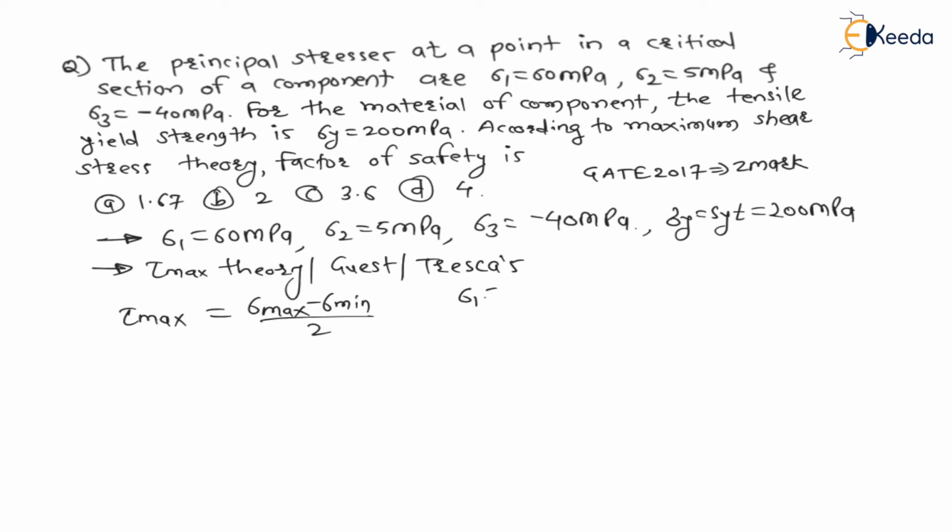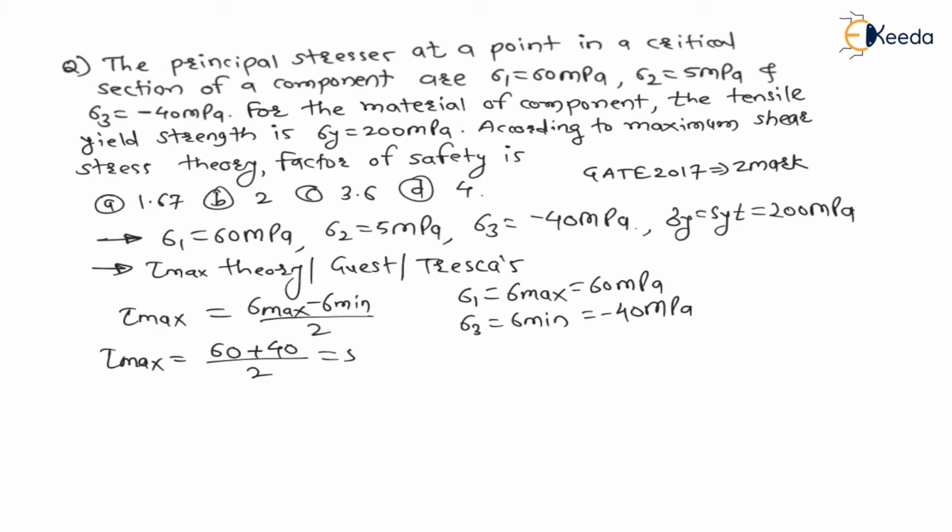From the given data, can you say sigma 1 is sigma maximum, which is nothing but 60 MPa, and sigma 3 is nothing but sigma minimum? Negative sign also we have to consider. 5 is more than minus 40, therefore sigma minimum is minus 40 MPa. Therefore tau maximum here, maximum shear stress, is equal to 60 minus minus 40, that is plus, divided by 2, which is nothing but 50 MPa. Maximum shear stress is 50 MPa.